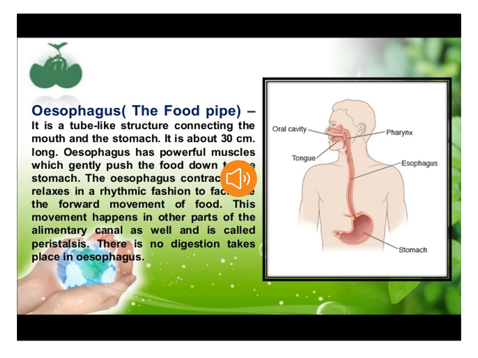Now let's talk about the next component of the digestive system, that is your esophagus, also called the food pipe. The food pipe is a tube-like structure connecting the mouth and the stomach. It is about 30 centimeters long. The esophagus has powerful muscles which gently push the food down to the stomach, because after the esophagus we have the stomach. The esophagus contracts and relaxes in a rhythmic fashion to facilitate the forward movement of the food. This movement also happens in the other parts of our alimentary canal.